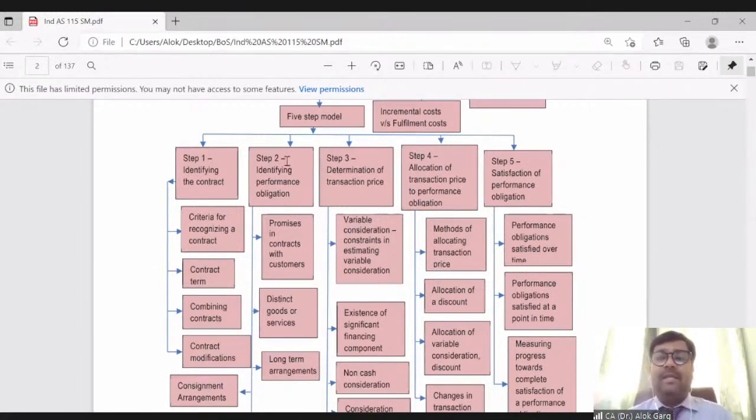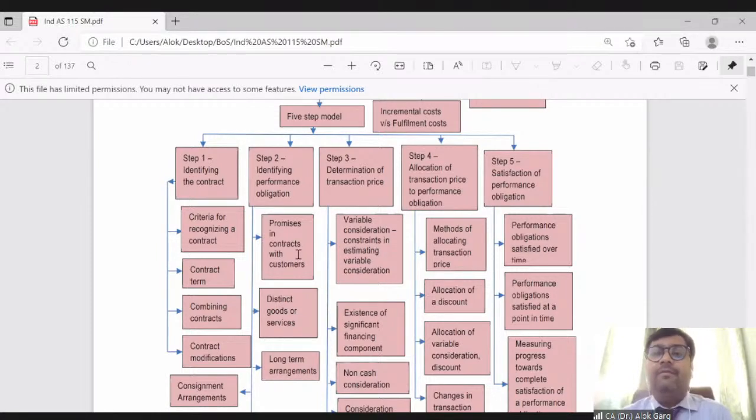Then we'll move on to step 2, identification of performance obligation. In identification of performance obligation, we will discuss how to identify whether there are different goods or services, whether there are two performance obligations or one performance obligation. How can we identify this?